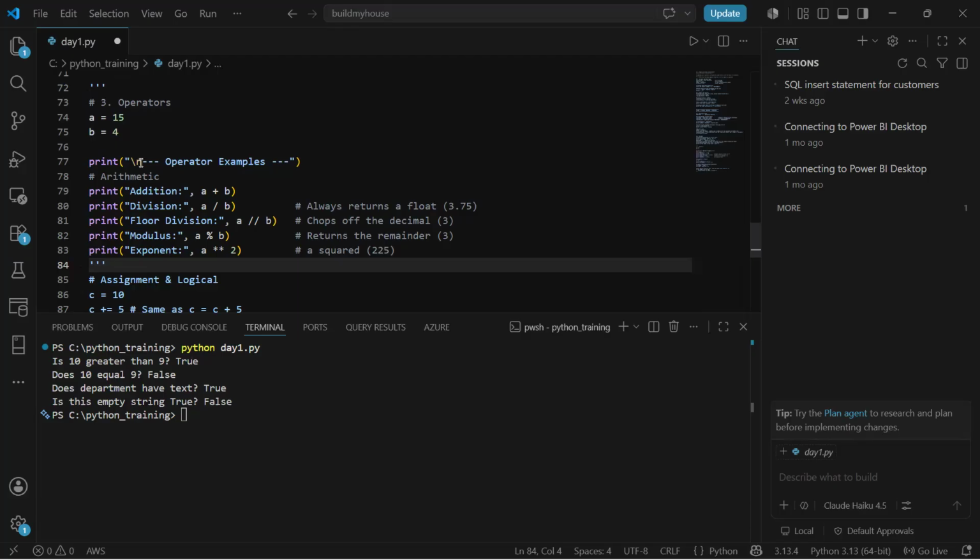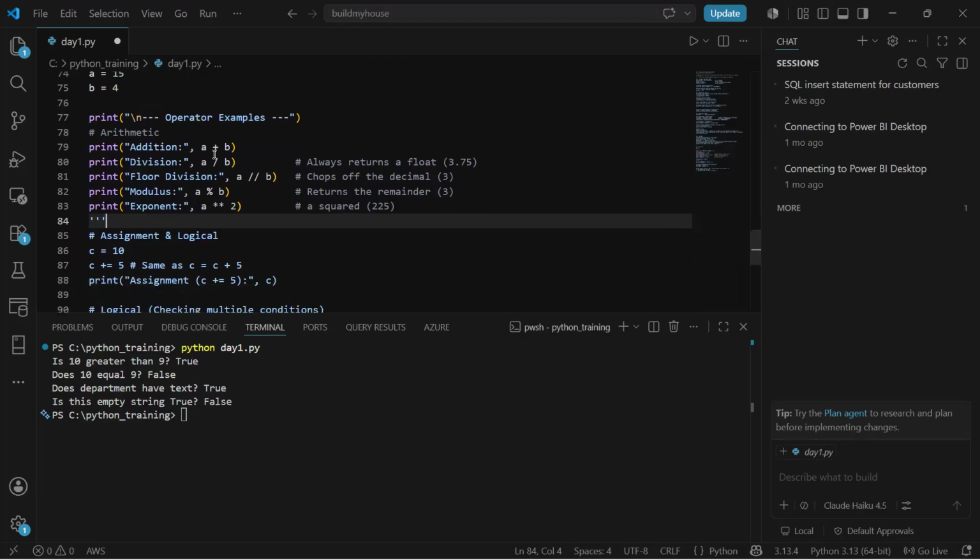For arithmetic operations, we can use plus. For division, slash. For floor division, it is double slash, and modulus is percent. For multiplication, we use a single star, and for exponent, we use double star.